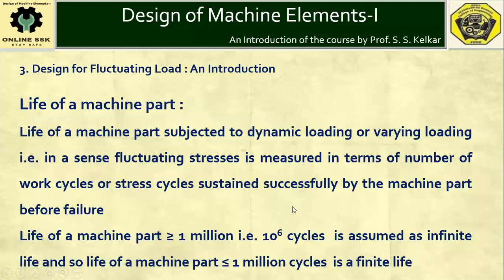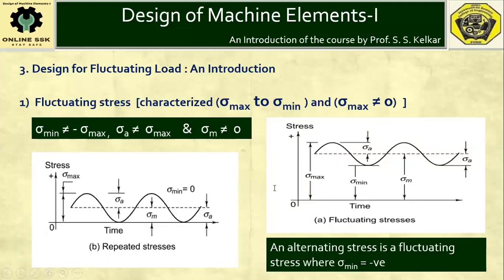In case of alternating stress, the minimum induced stress or applied minimum load will be below 0. That means it will have a negative sign. If the minimum applied load is with a negative sign, then the applied load is called alternating load or the induced stress is called alternating stress.